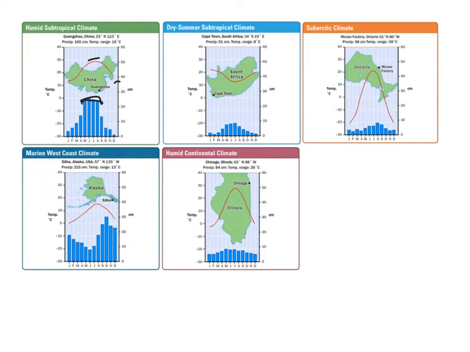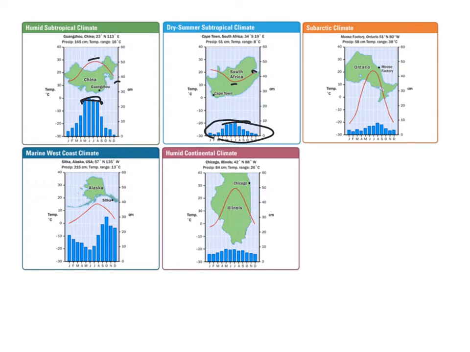Temperatures, now remember, this is northern and southern hemisphere, so we still have a summer. We still have a winter. Notice that it's not as pronounced, but notice the change in precipitation here. There's going to be a lot less rain coming in, especially in the summertime. So this is where we're seeing that change between these two climate zones.